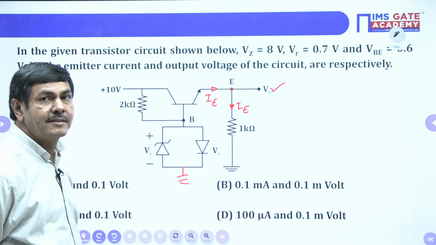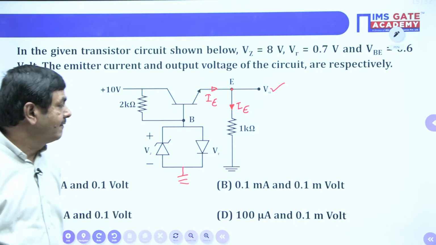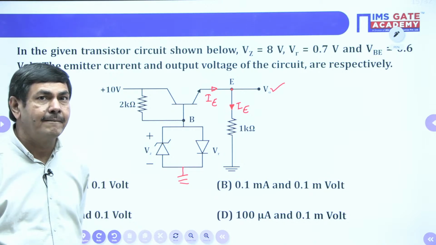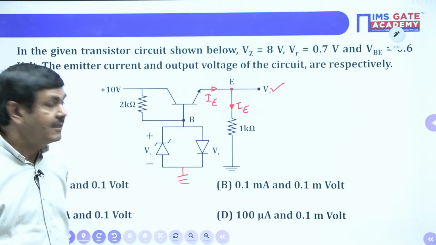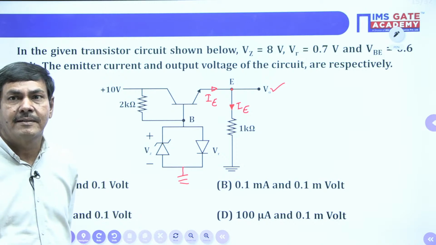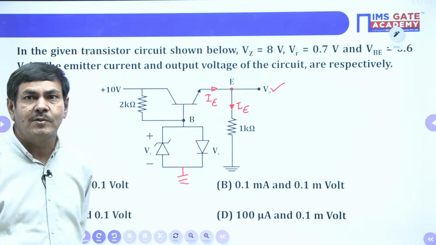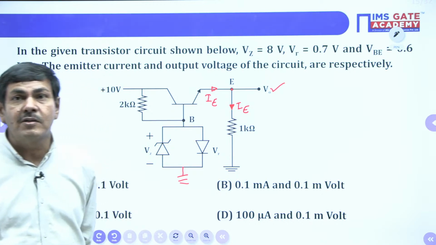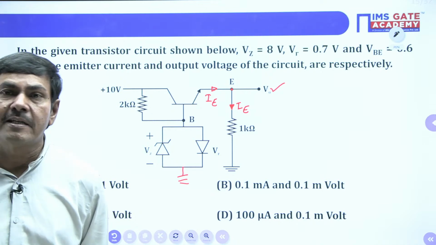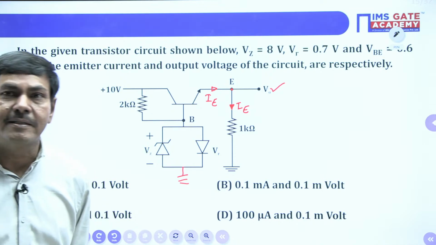Is the Zener diode going to operate, or the diode? That is my first question. Anybody can answer?